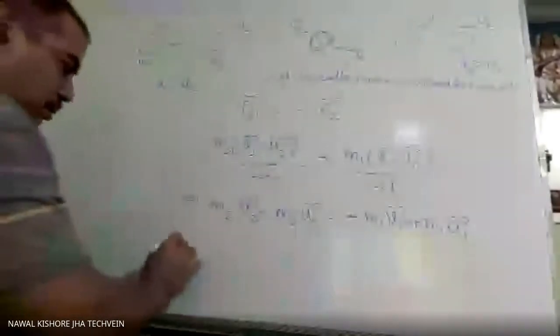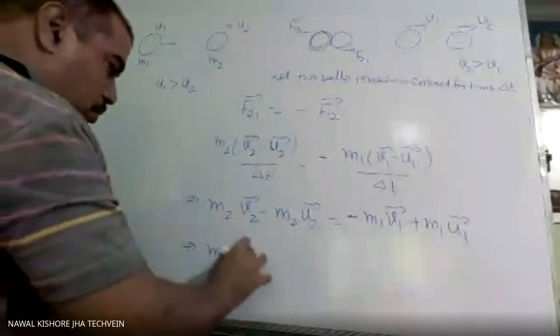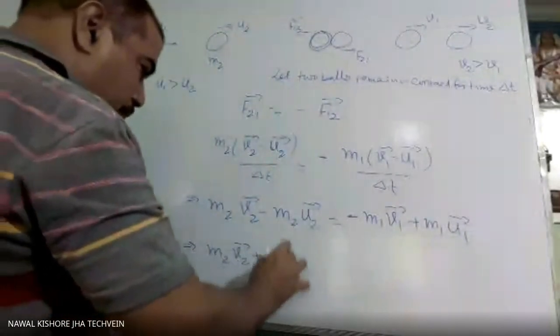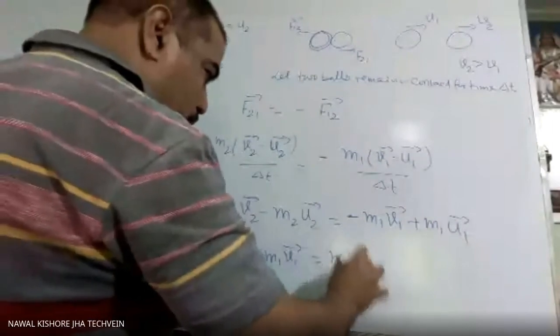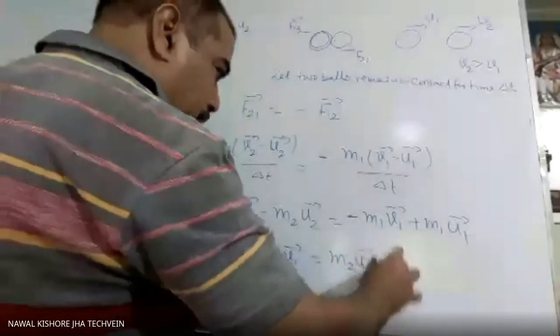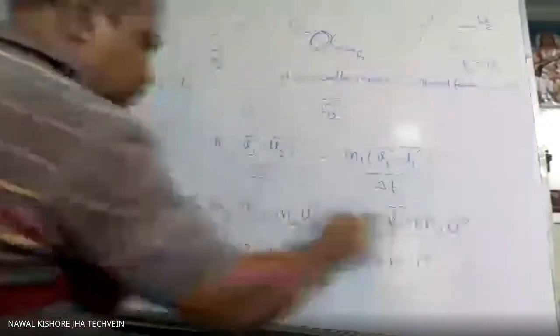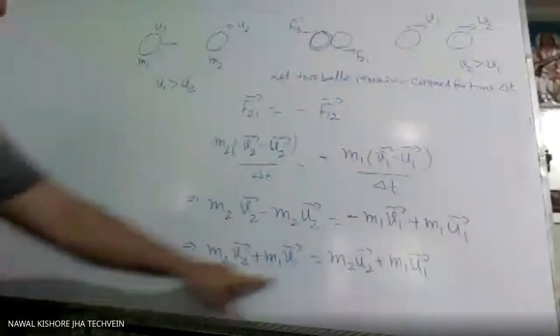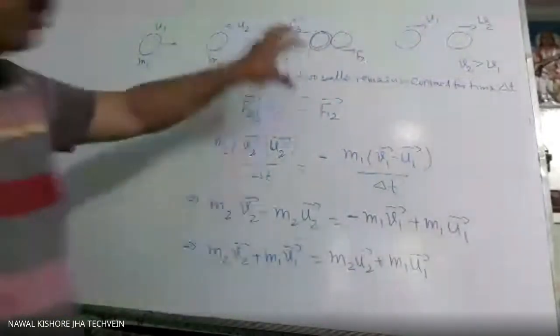Now we are taking this one this side. m2 v2 plus m1 v1 is equal to m2 u2 plus m1 u1. This we have taken this side, this one we have taken this side. So what is this? This is the momentum of these two balls.